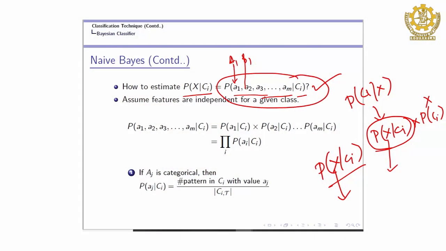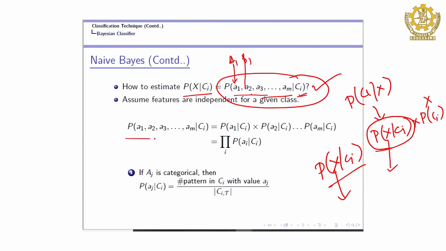Once the features are independent, we get a good property. As you know, if features are independent and we compute the joint probability, we can multiply the individual features' probabilities. So now the problem is reduced to computing the probability of x given Ci. That means you know the value of x, and within a class Ci, you compute the probability of those individual values of x. We will see this elaborately next.